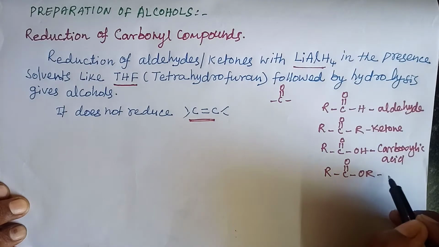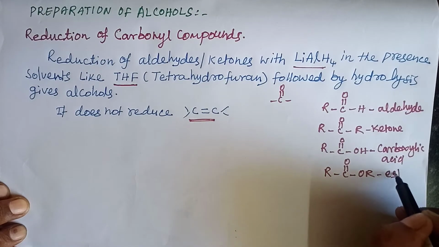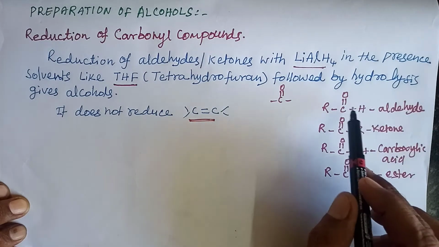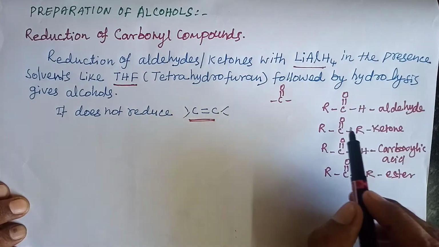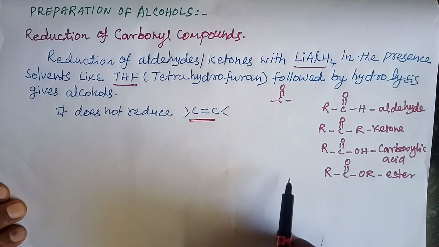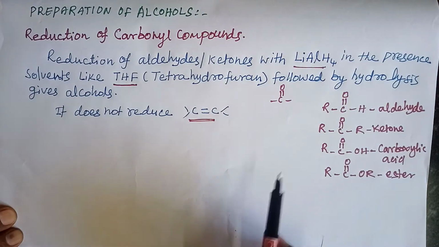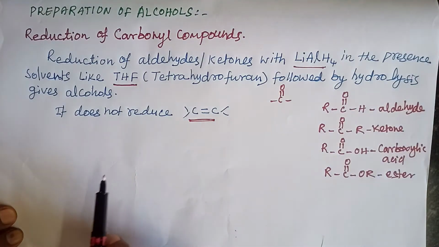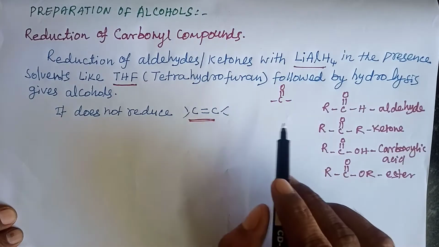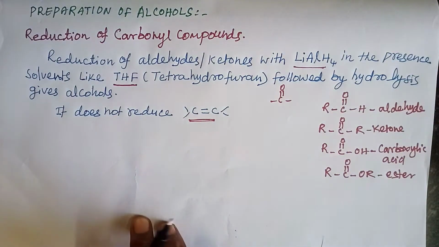This is an ester. All these organic compounds have the C double bond O group, so they are called carbonyl compounds. Here the reduction of carbonyl compounds using lithium aluminum hydride gives alcohols.